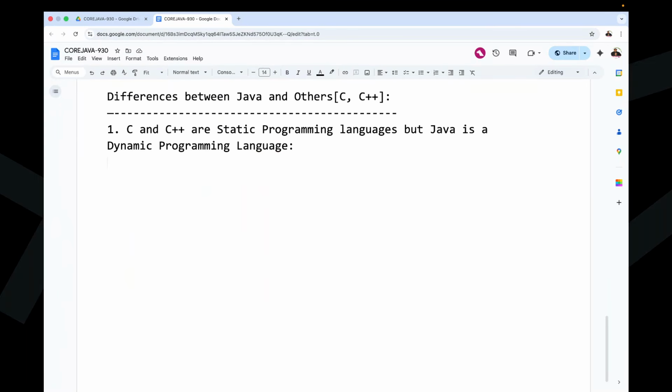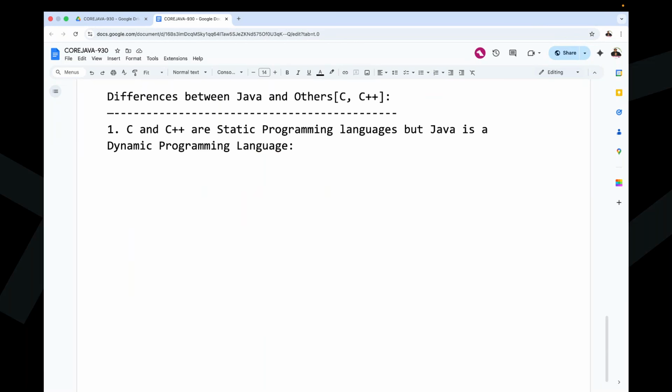Before understanding that C and C++ are static programming languages and Java is a dynamic programming language, first of all tell me: when is a programming language a static programming language, and when is it a dynamic programming language? I want to know that.